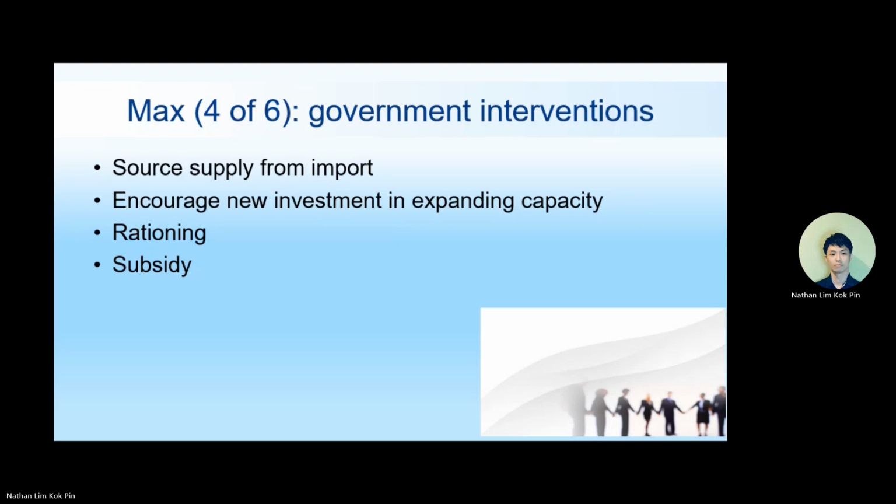What about rationing? People don't have enough, so they need to ration. Rationing means limiting how much you can buy. For example, let's say we have a shortage of rice and we keep a maximum price. So we limit everyone who comes in, they can only buy, let's say, 10 kg. We don't want people to hoard, buying 30 kg, 40 kg, 100 kg and putting it in the house because they are afraid. Once you have a shortage, people are afraid, then they buy more. So what happens now? We have a problem, right?